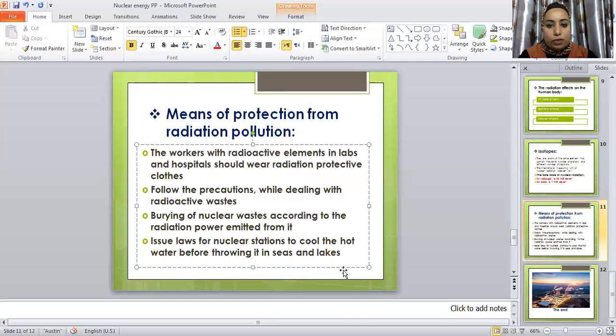The hot water that comes from nuclear reactors must be cooled before throwing it in seas and lakes. So if we follow these instructions, we can save our bodies from radiation pollution or nuclear energy radiations. Is it easy? I think this is enough for this lesson.